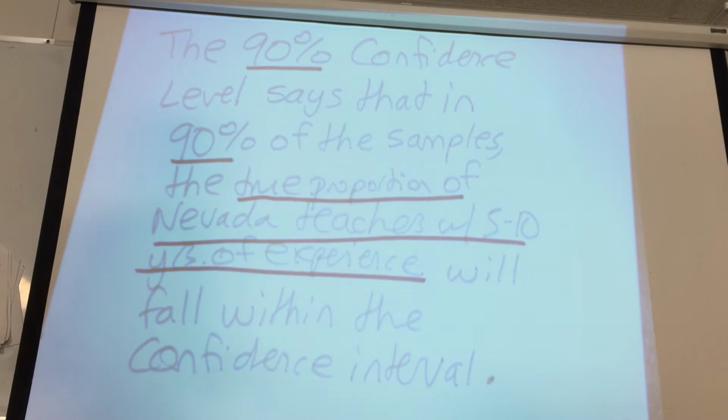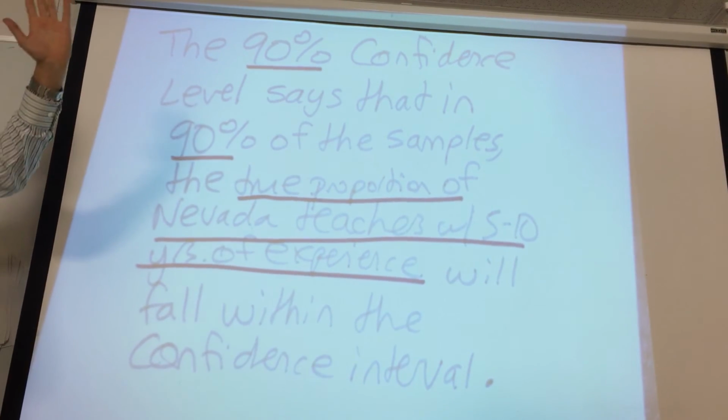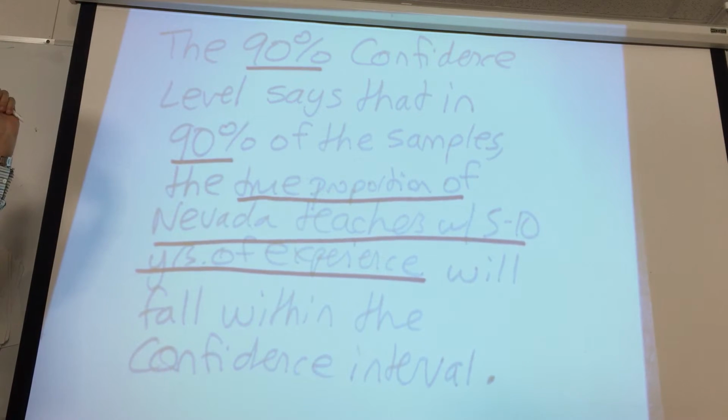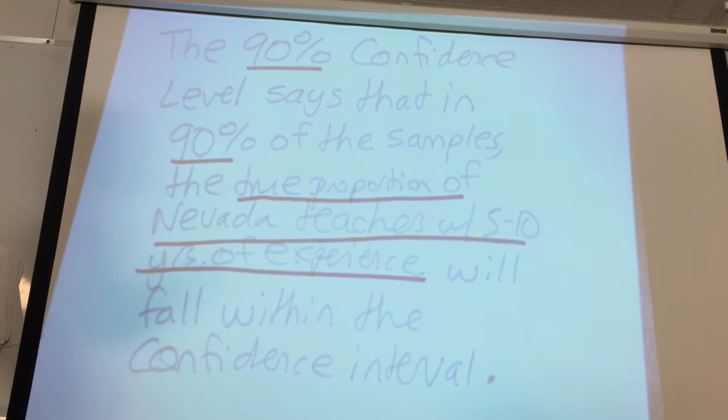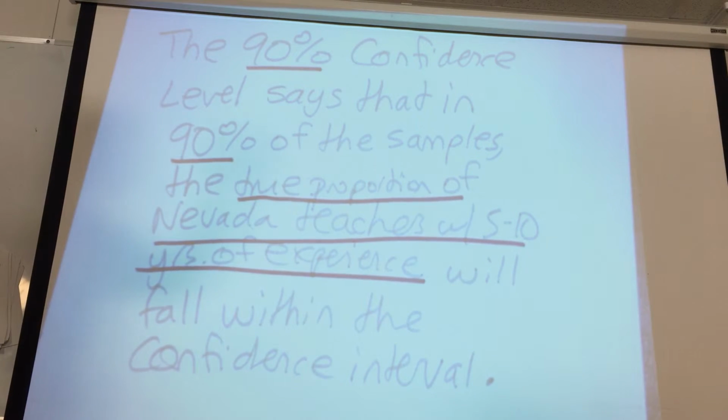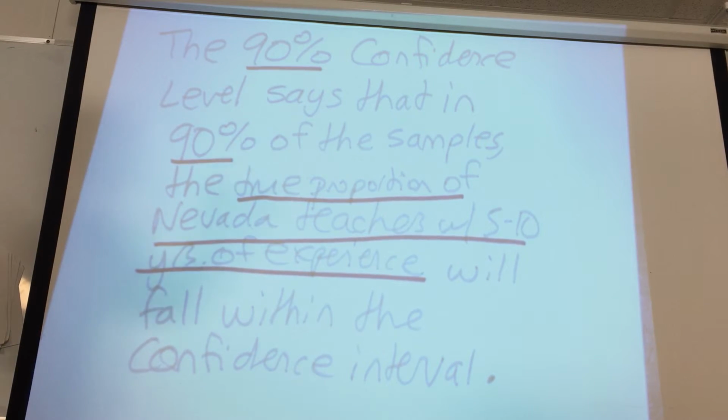This means that if I were to do this experiment 100 times, so I got a sample, I did it 100 times, 90 times, 90% of 100 is 90, the true proportion would be within the interval. So 10 times I'd be wrong, but 90 times I would get the interval right so that the true value was inside of it. So if I run the experiment 100 times, 90 times I'm going to hit the nail on the head, and the true proportion is within my interval. 10 times I miss. That's what we're saying.